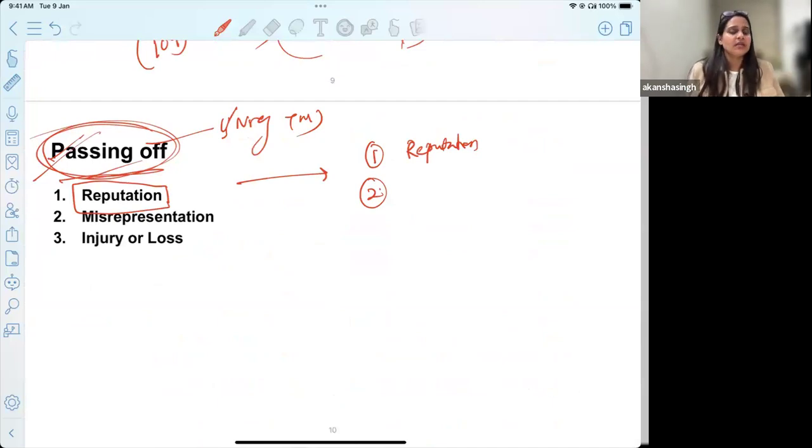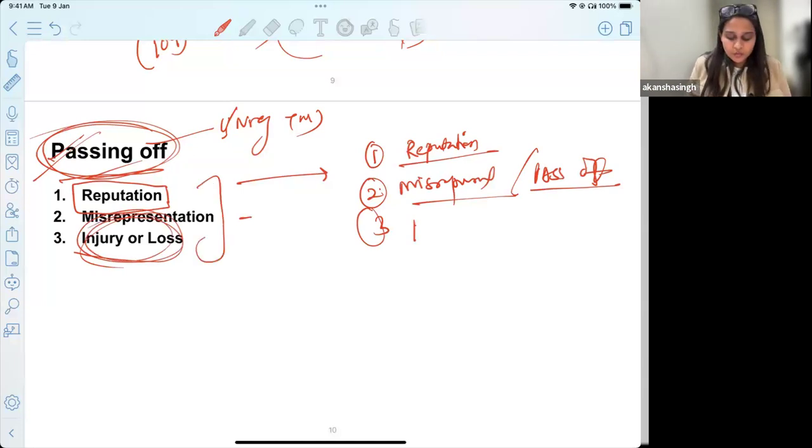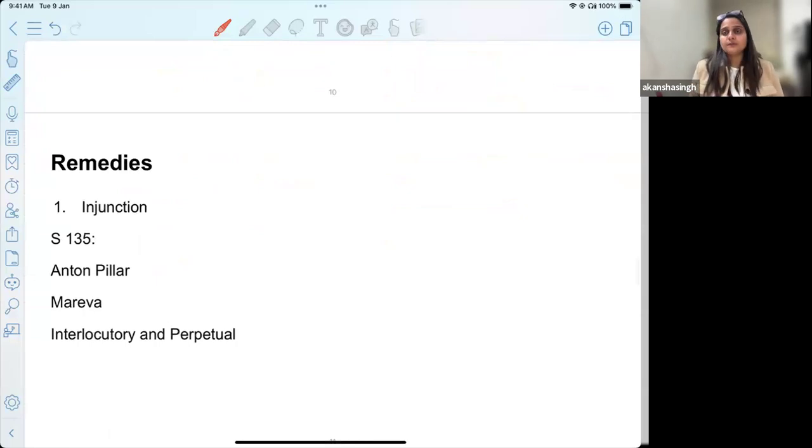Anybody who hears it can associate Bikaner with that. So if I now open a Bikaner chai shop, everybody who visits will feel that this is the same Bikaner, or maybe a branch of Bikaner. So you should have a reputation in the market. Then I am trying to misrepresent, or pass off my goods or services as yours. And the third is that there must be some injury or loss that has happened to you. You will have to prove all these three grounds to qualify for passing off, which is not the requirement when we talk about a registered trademark. You only have to say it is a registered trademark.